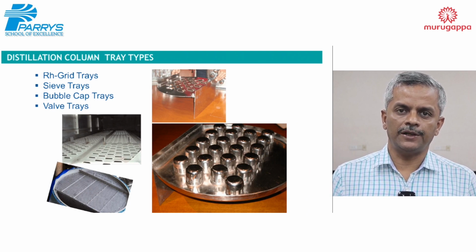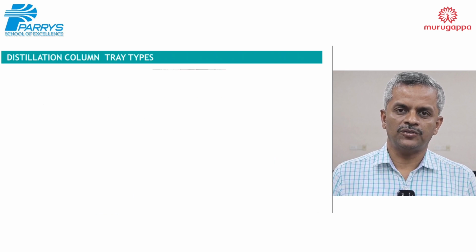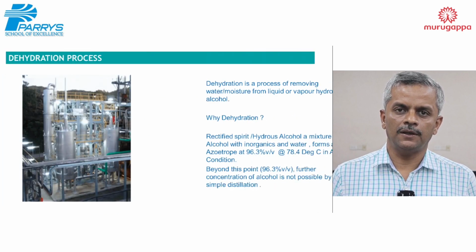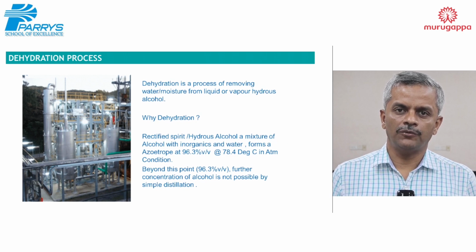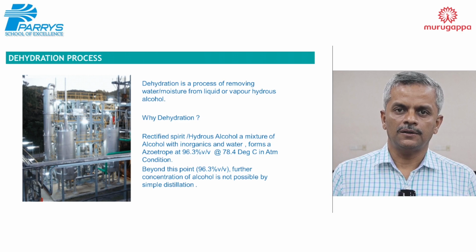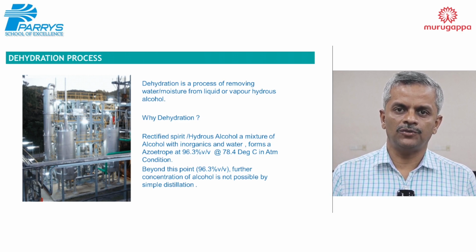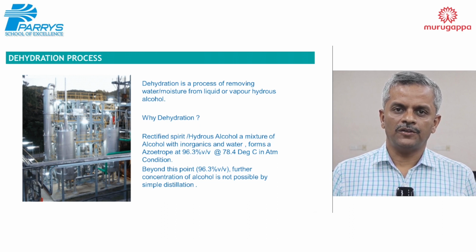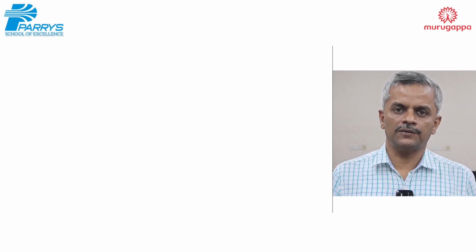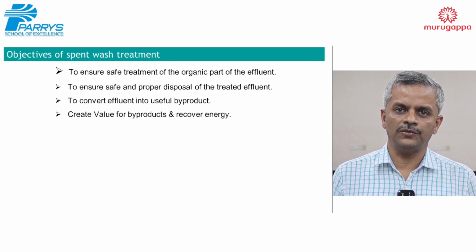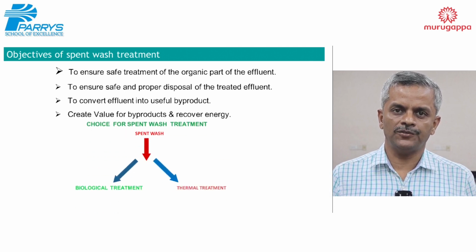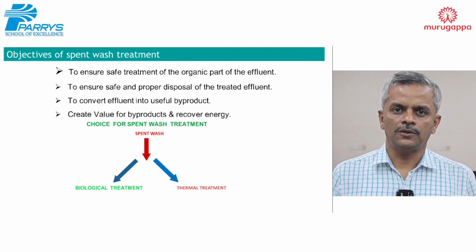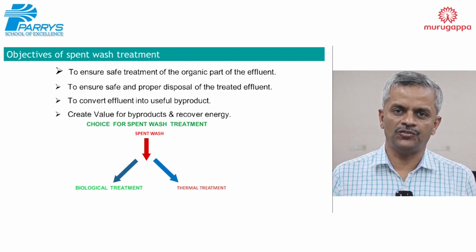This is a molecular sieve dehydration plant to separate the water contained in the rectified spirit. After removal of the water, it is blended with petrol and used as a fuel in the automobile industry. After the separation of alcohol, the waste liquid contains 15% solids, which is called spent wash, which can be treated by biological process or thermal process. Most of our units operate with thermal treatment as per the government guidelines to achieve zero liquid discharge.